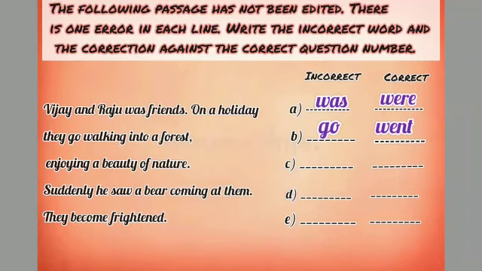Next, enjoying a beauty of nature. Now what is the mistake you see? Whenever you are searching for mistakes, always look at articles, verb forms, adjectives, pronouns, he, she, this kind of mistakes are usually there. Enjoying a beauty of nature. We know beauty is uncountable, and the article a is used for singular number, but we cannot count beauty. It cannot be counted, so we have to write the beauty. So in place of a we will write the.